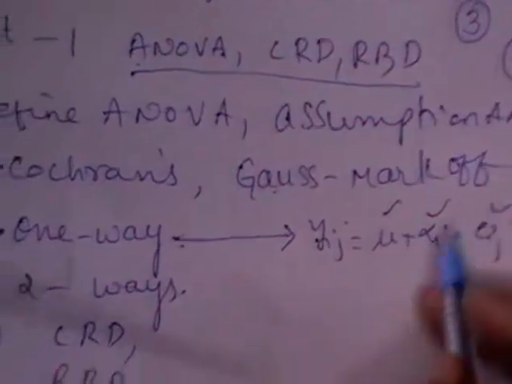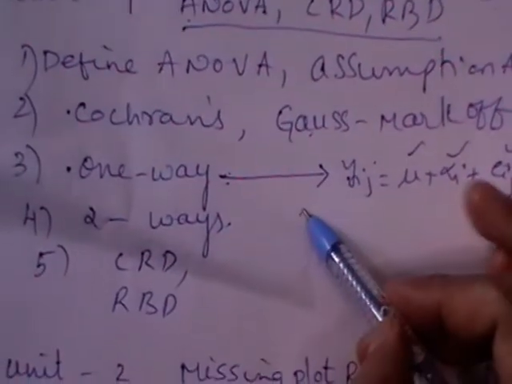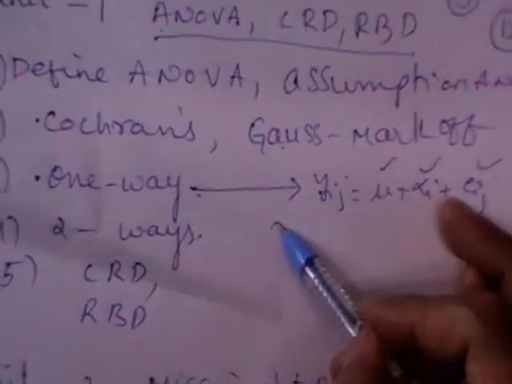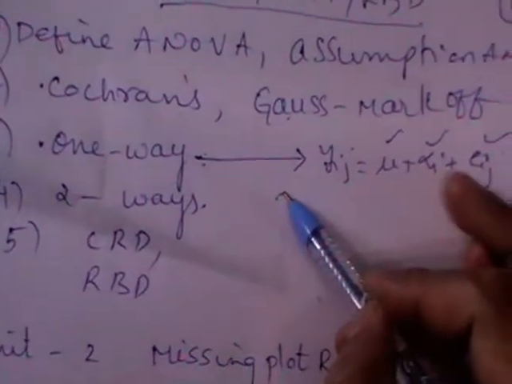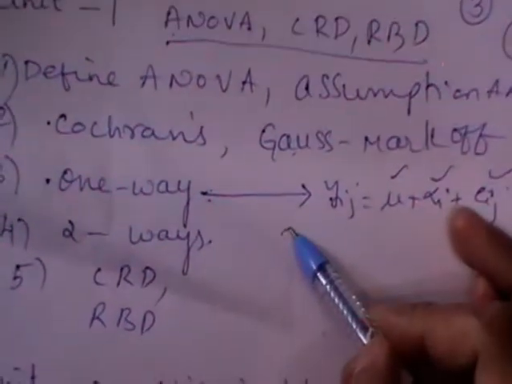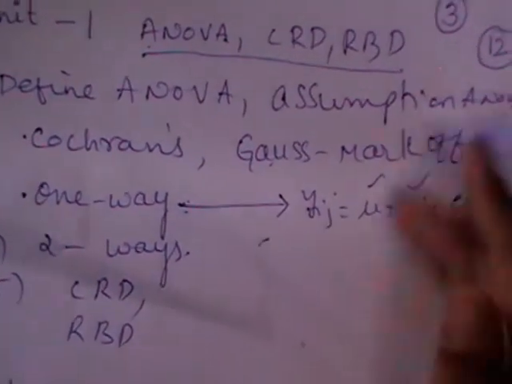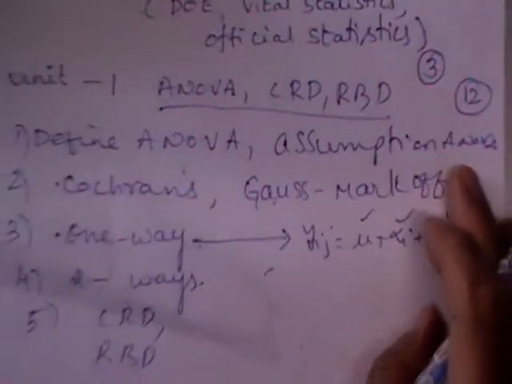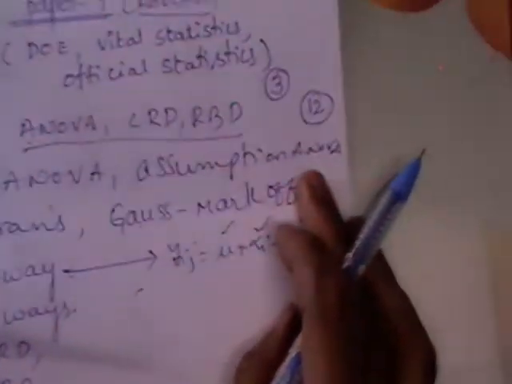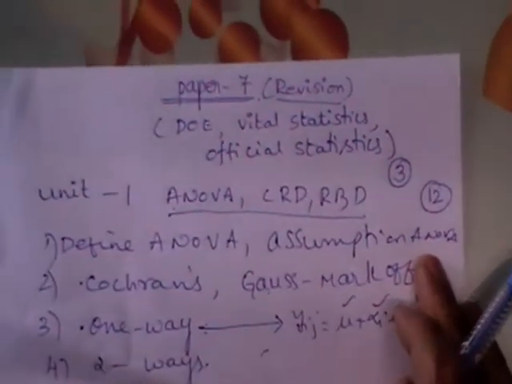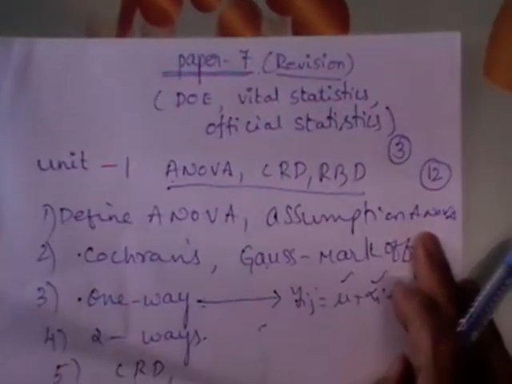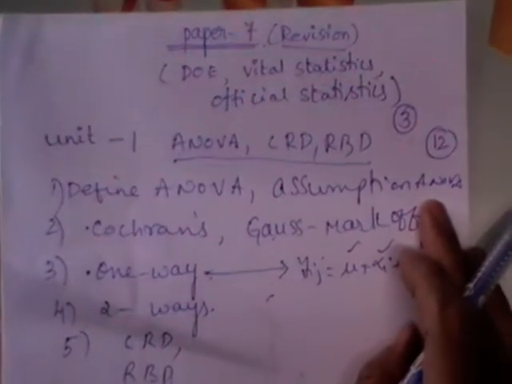And what is the next step in one-way analysis? You have writing the model, then statistical analysis. Under statistical analysis, you should write what is the null hypothesis, what is the alternative hypothesis, and you have different side headings under statistical analysis. Better you take out your notebook so that whatever I am telling, you will be able to understand.